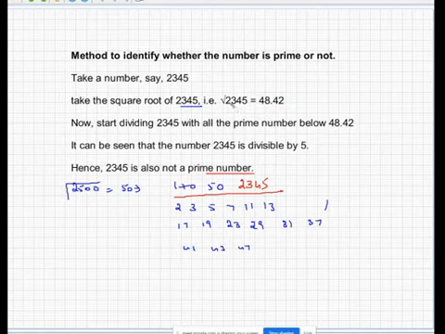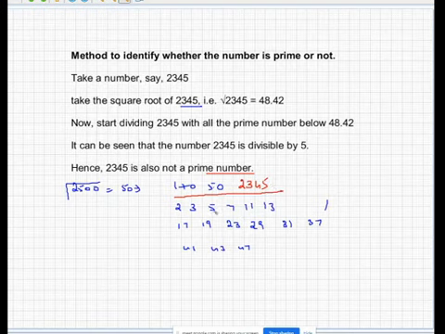So what you can do is go for a perfect square above this number. I'm considering the root of 100, which is nothing but 10. So you just consider all prime numbers from 1 to 10, list them all out, and check whether this number is divisible by any of them. If it is divisible by at least one of them, then it is not a prime number. As it is ending in 5, you know that this number is divisible by 5, therefore this is not a prime number.